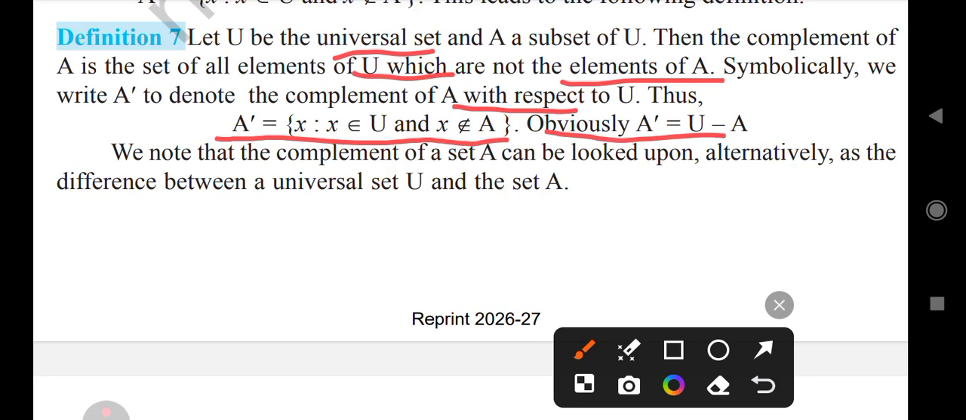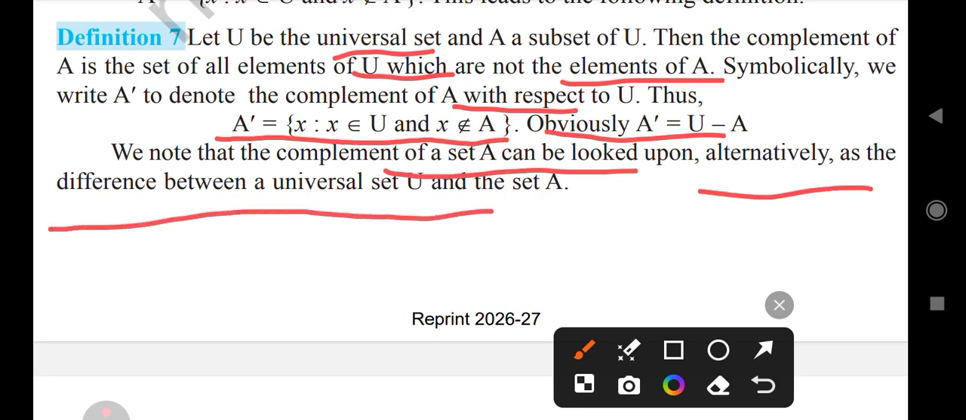Obviously, complement of A equal to U minus A. Here U is the universal set and A is a subset of U. We note that complement of A can be looked at alternately as the difference between the universal set U and the set A.